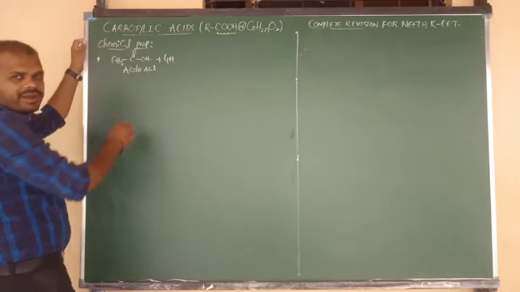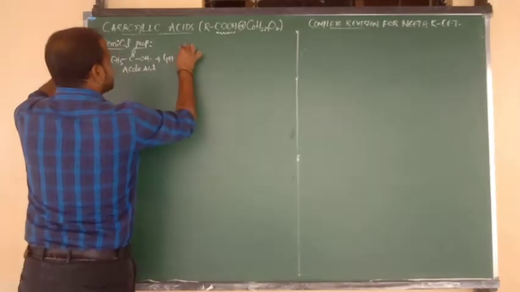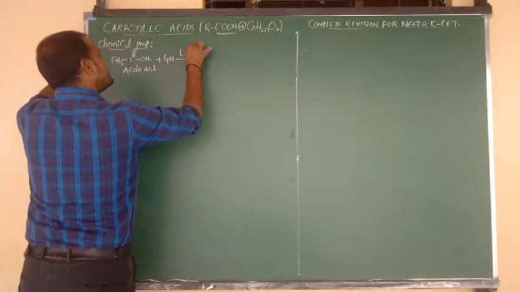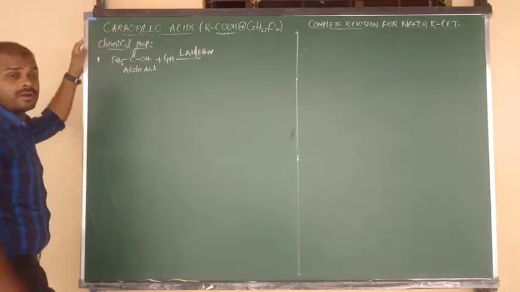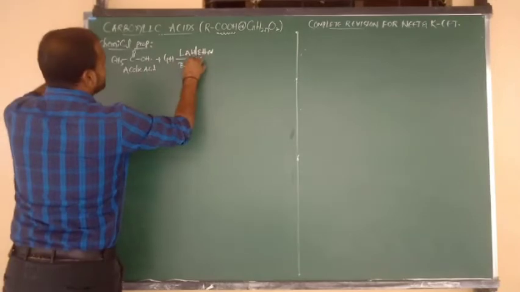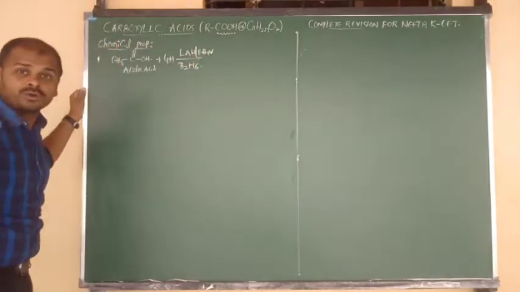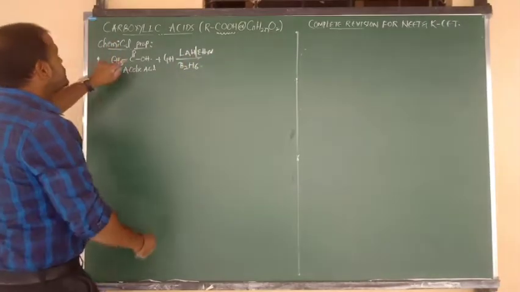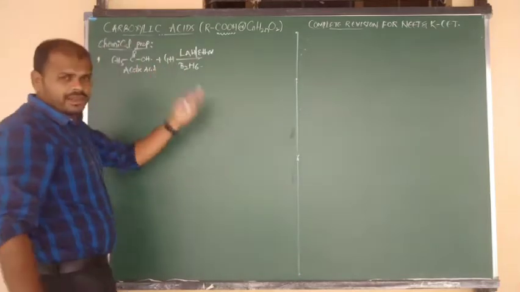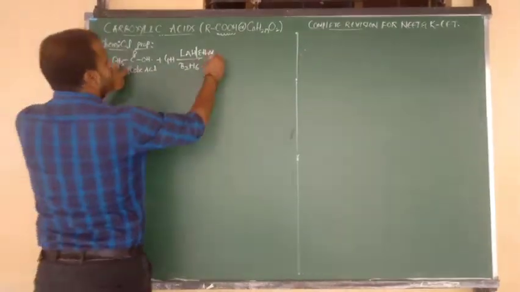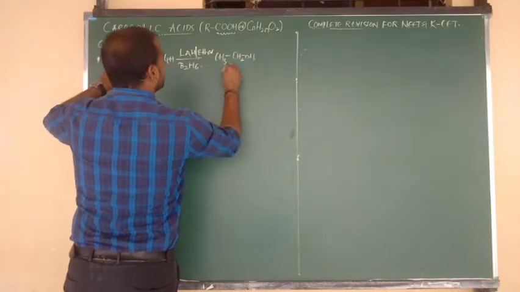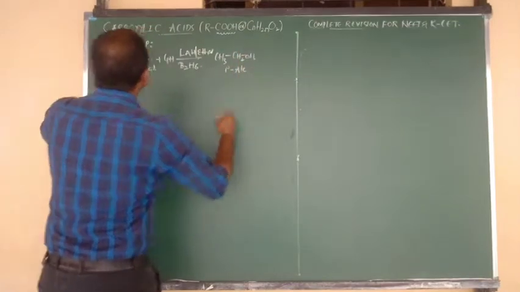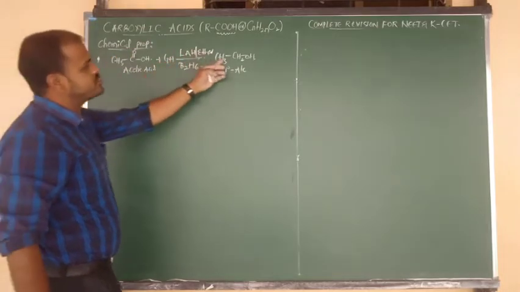Carboxylic acids upon reduction, very important, take place by using LiAlH4, lithium aluminum hydride, in presence of ether. And also we can use another thing, diborane, B2H6, both are powerful and very important. So carboxylic acids upon reduction definitely give primary alcohol. 2-carbon alcohol is nothing but ethyl alcohol, primary alcohol. So carboxylic acids upon reduction give what?